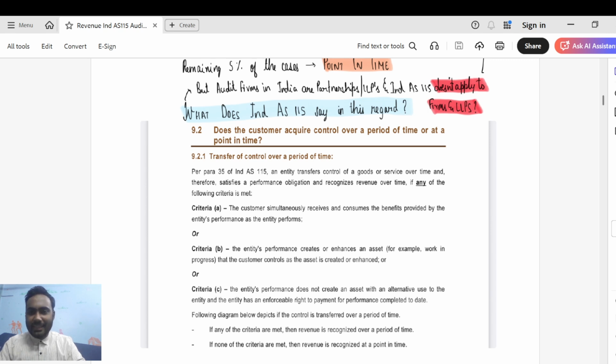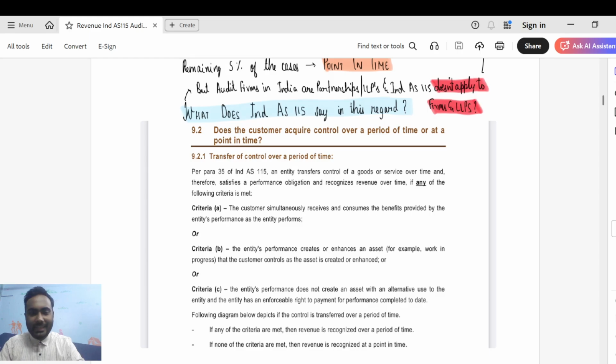And let us say in the engagement letter you entered with the client, you are saying that if the audit comes to a halt because of the client's inefficiency, you would only charge liquidated damages to the extent of 10,000. In that case, do you have an enforceable right to payment? No, you don't have an enforceable right to payment. And in that case, your criteria C would not be satisfied, and you would have to recognize revenue only at a point in time because one of the sub-criteria is not satisfied.